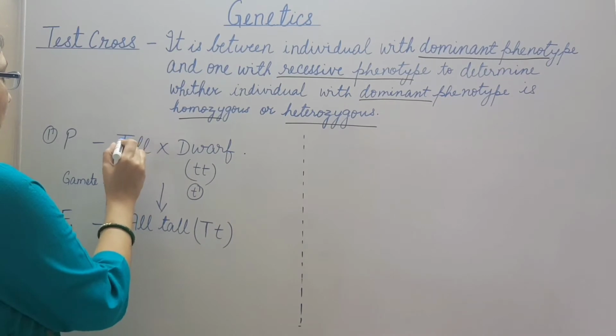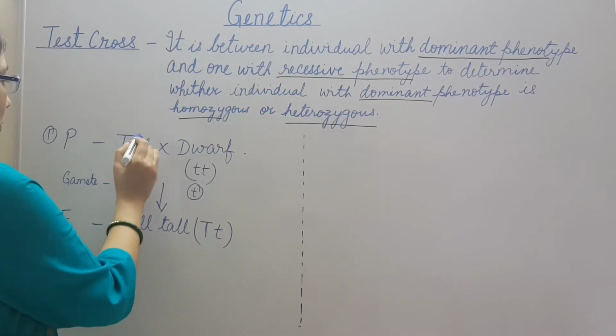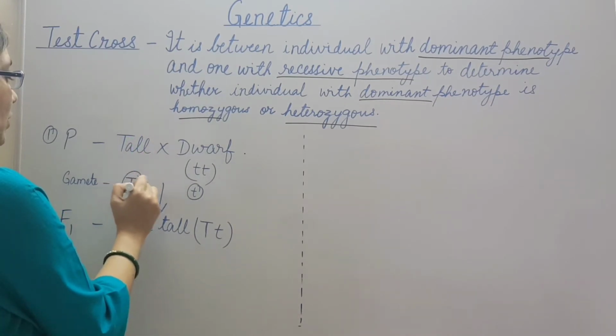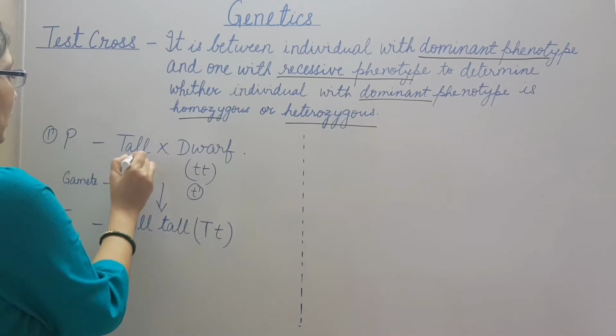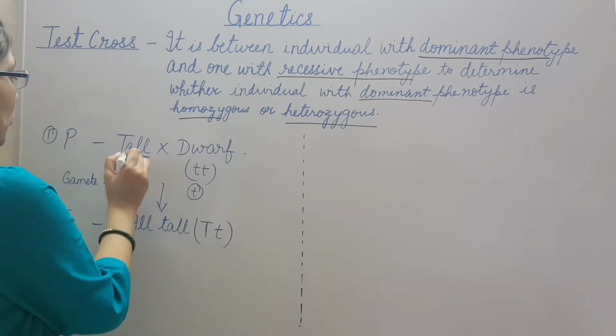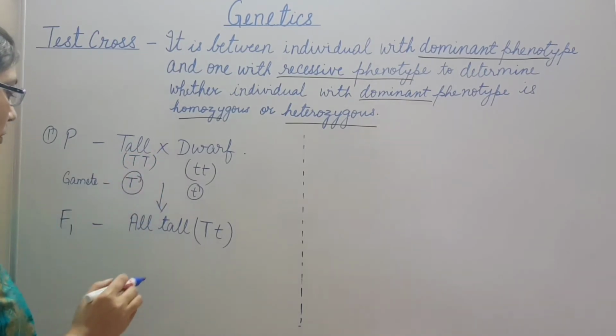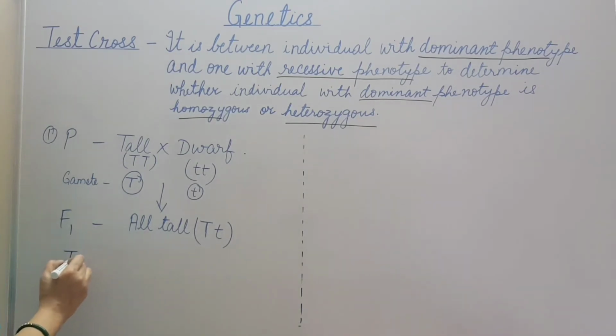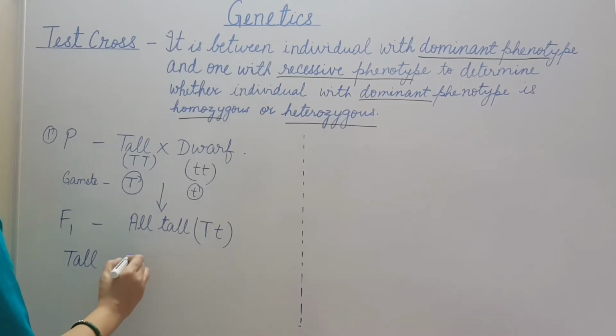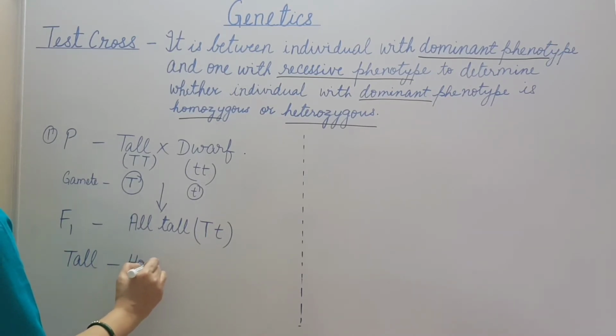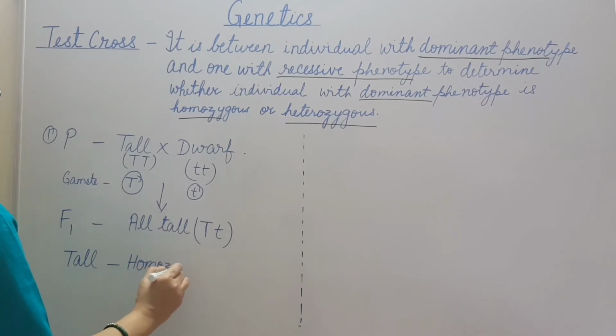This means if all the gametes produced by this tall plant have the dominant allele, then the genotype of this tall plant is homozygous. So this tall plant, which is the phenotype of this plant, has the genotype homozygous dominant.